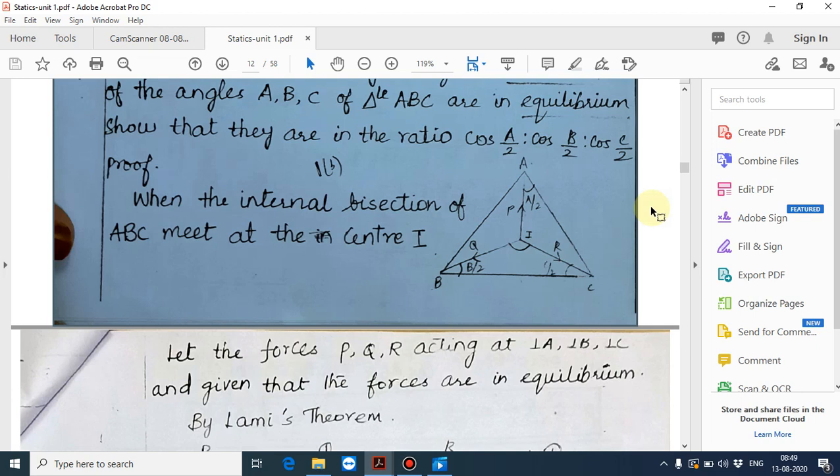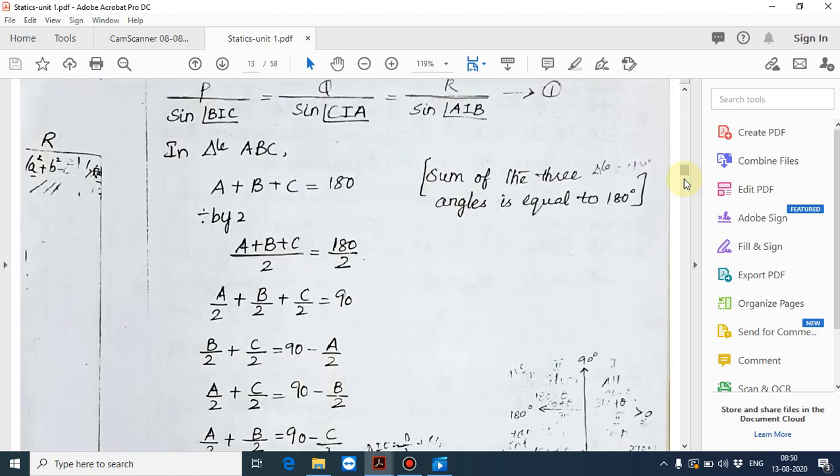So what we have to prove is that they are in the ratio cos A by 2 is to cos B by 2 is to cos C by 2. Bisector means we are getting A by 2, B by 2 and C by 2. So next you see the proof by Lami's theorem: P by sine angle BIC is equal to Q divided by sine angle CIA is equal to R by sine of angle AIB. You keep it as equation number 1.